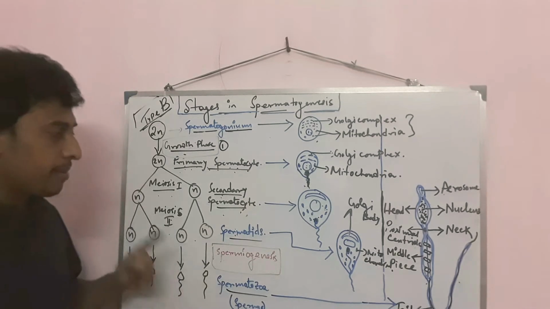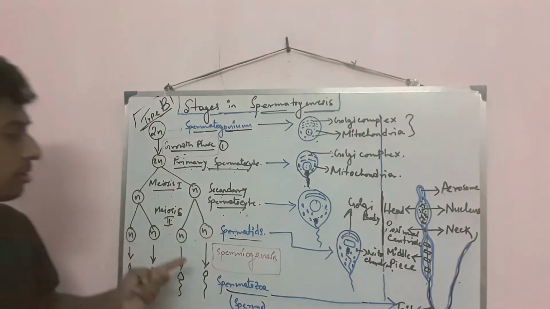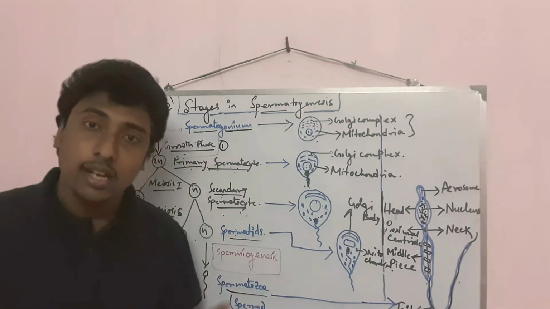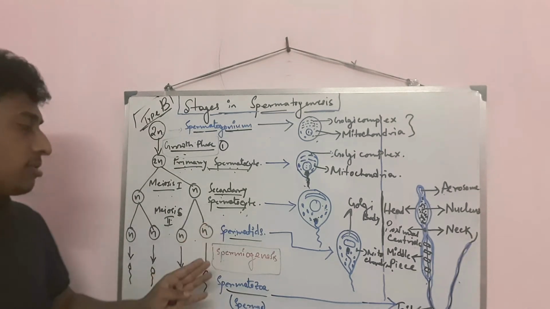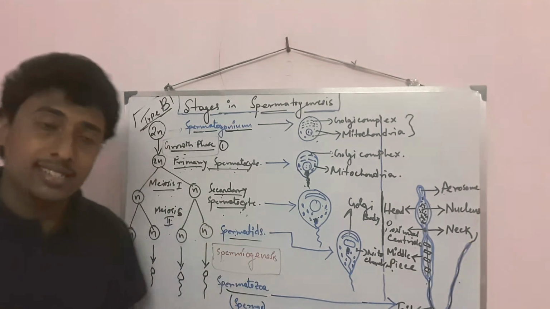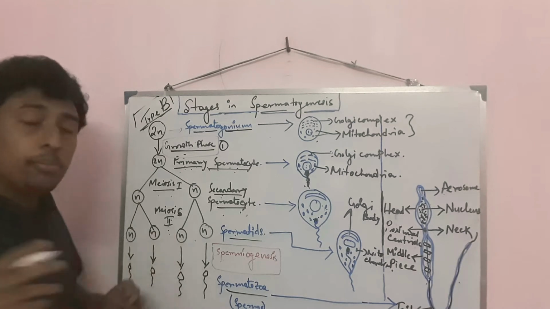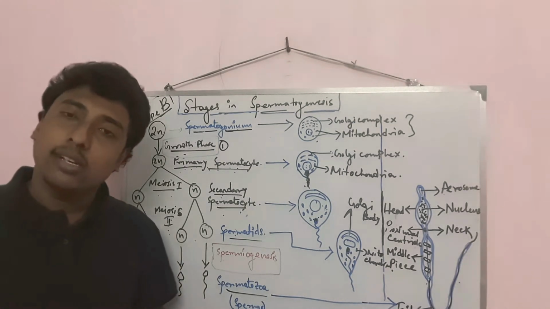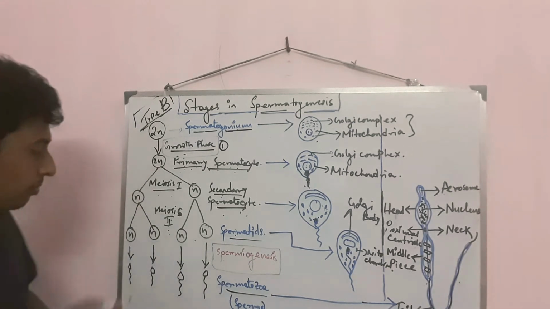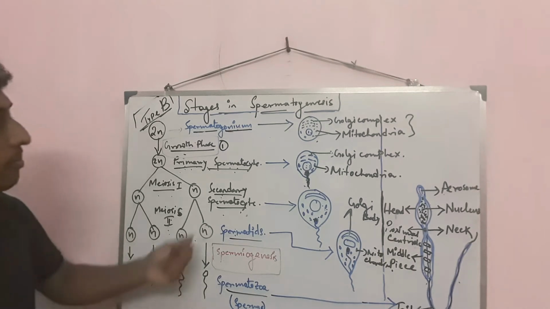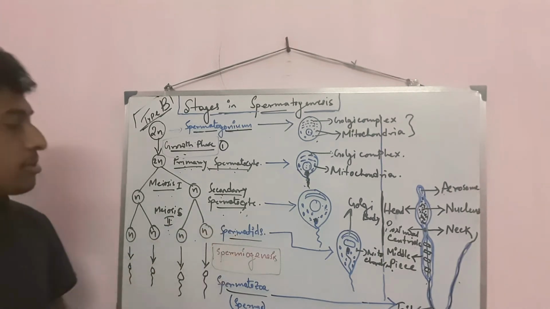After the secondary spermatocyte, in meiosis 2, there will be production of spermatids. So from the secondary spermatocyte, spermatids will be produced. These are also due to meiosis 2, so they have a haploid set of chromosomes, their chromosome number is n.